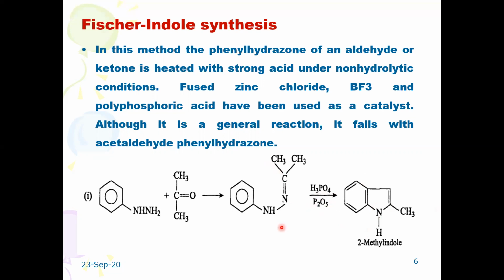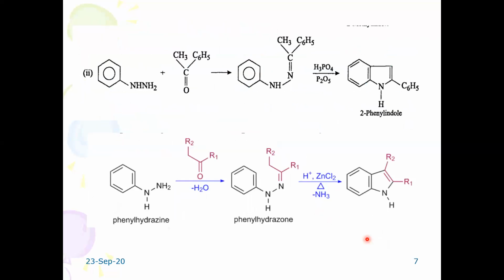This condensed product undergoes internal rearrangement, involving ring cyclization followed by elimination of a byproduct, that is water or ammonia, resulting in the formation of 2-methylindole. Let us see the mechanism of this Fischer indole synthesis. Of course, before going to the discussion, some important reactions are given.